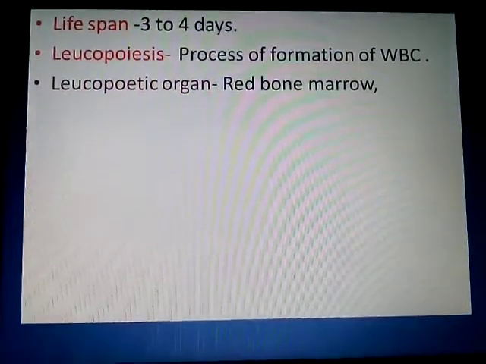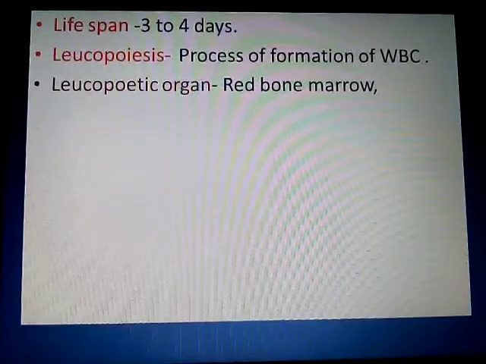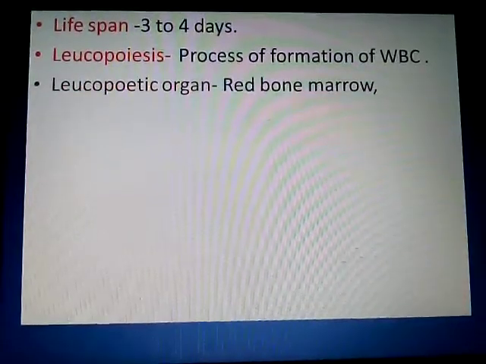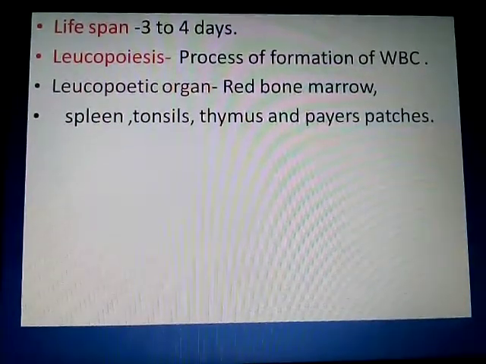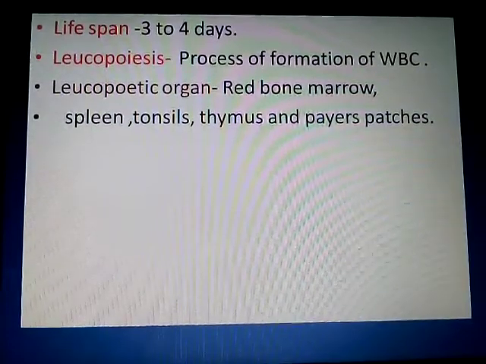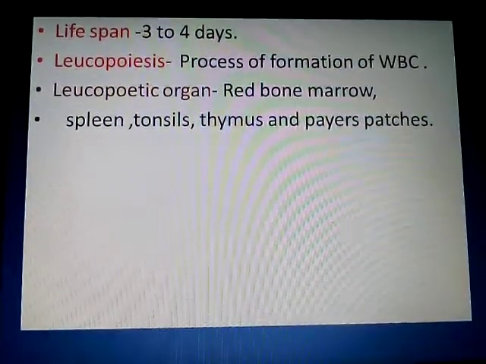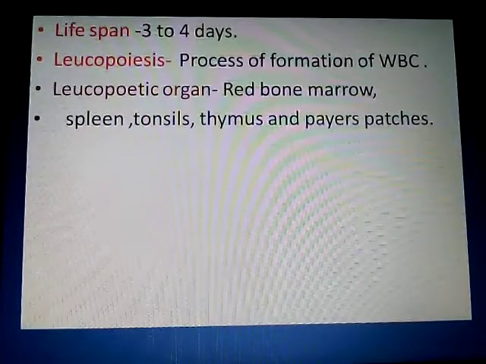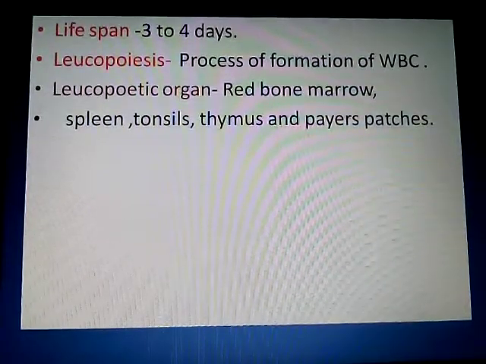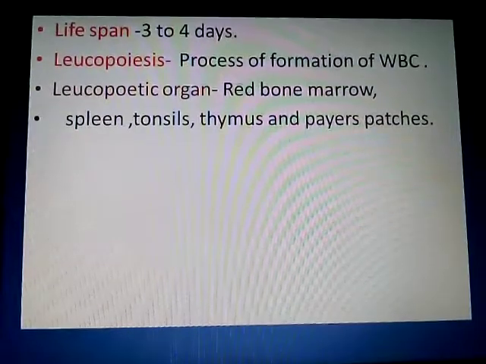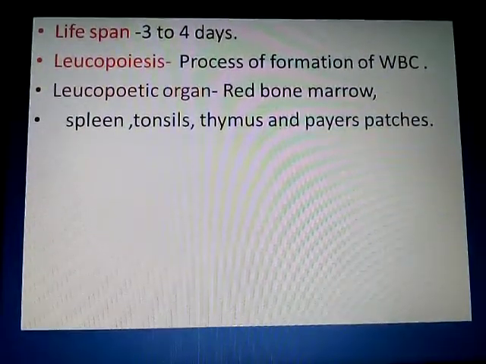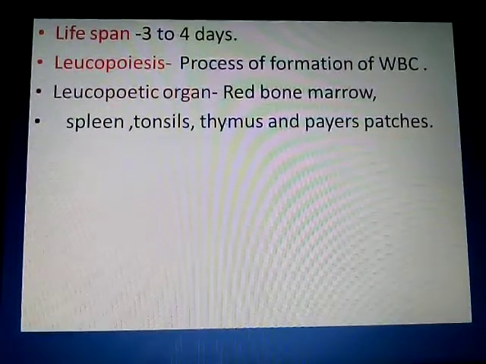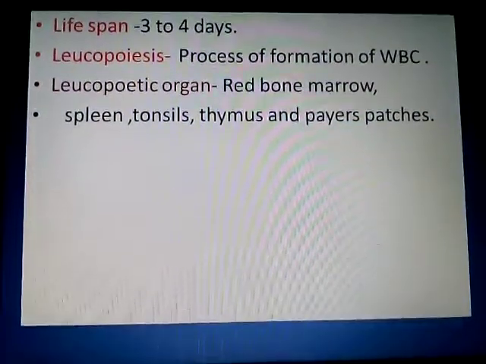That means the WBCs are produced in the red bone marrow, and are also produced inside other organs like spleen, tonsils, thymus and Peyer's patches. Tonsils are present in the throat region, an organ, or we can say modified lymph nodes.